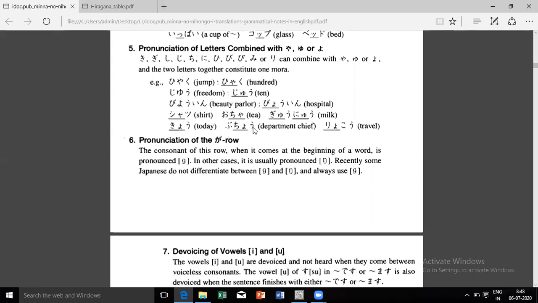Then bucho. Bucho. Cho means a chief, and bu is a department. So my department chief or departmental head, that is bucho. So these are all the ranks or the hierarchies in the company. Bucho, kacho, kakaricho, shacho. So these are all the company people. So give a ryoko. Ryoko. Again, yo I'm using and then o prolonged. So ryoko, ne.